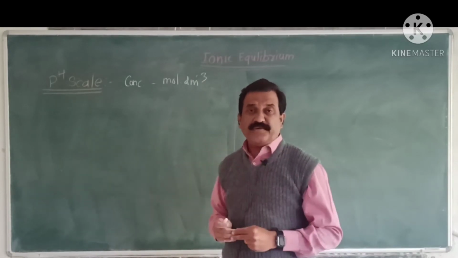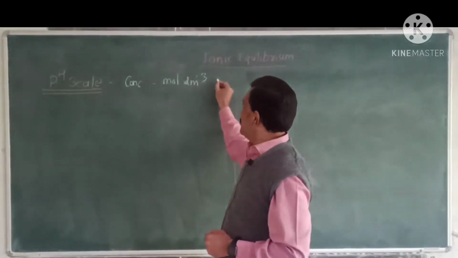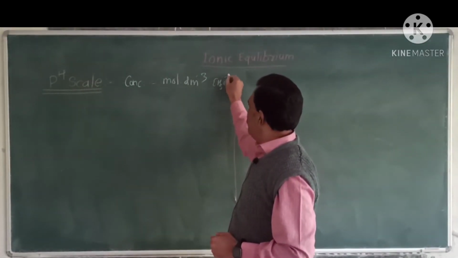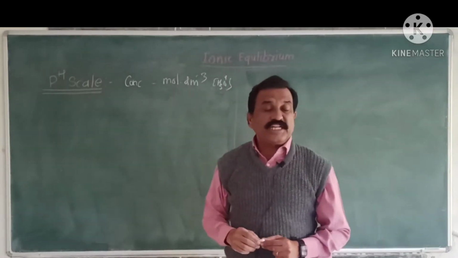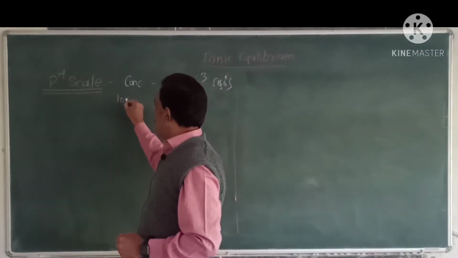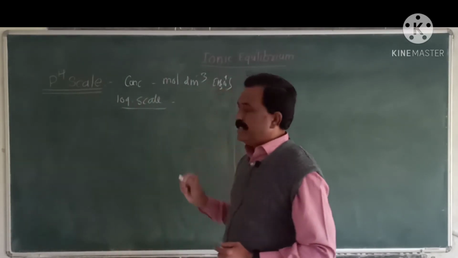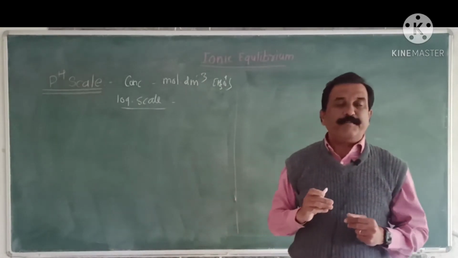It is more convenient to represent these concentration terms of hydronium or OH minus ions on the logarithmic scale, which is called the pH scale.